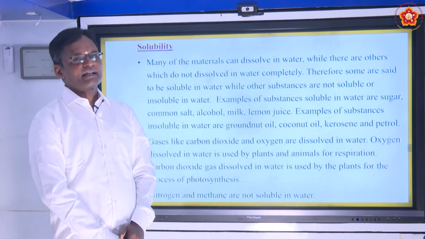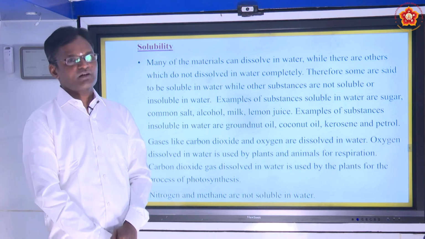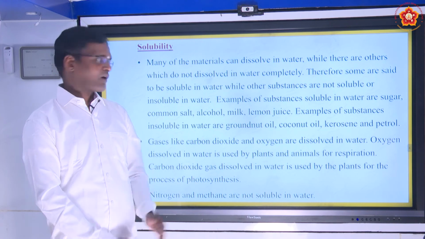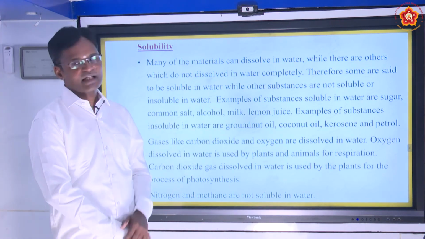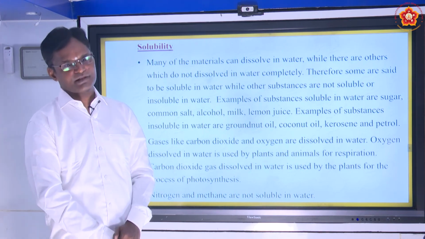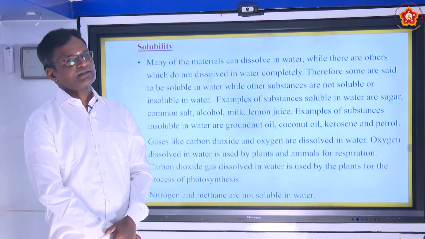Even gases dissolve in water. Oxygen and carbon dioxide are the best examples. Oxygen dissolved in water is utilized by plants and animals for respiration, because without dissolved oxygen, plants and animals living in water cannot survive.